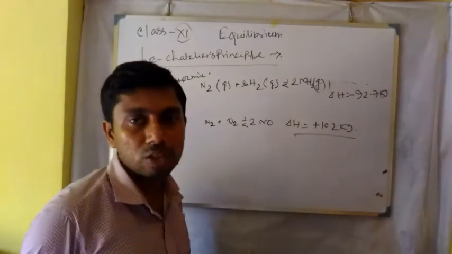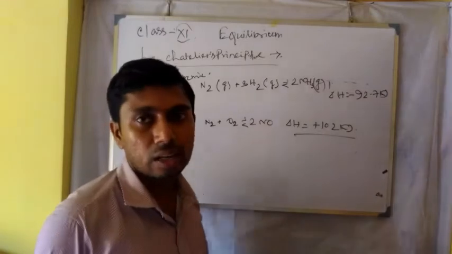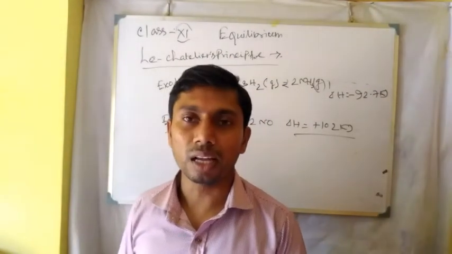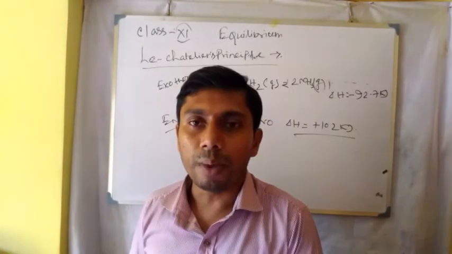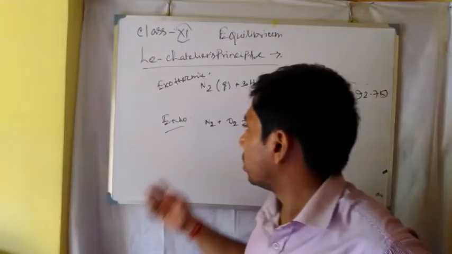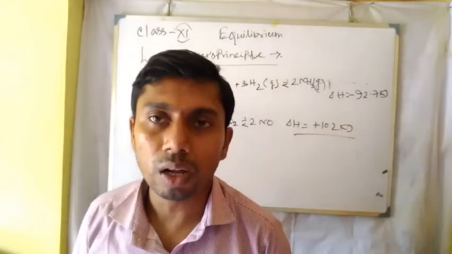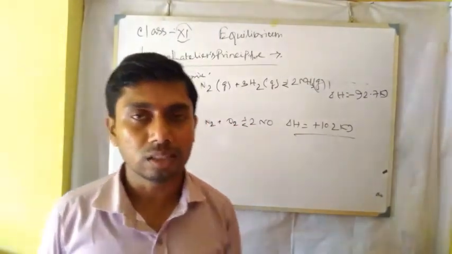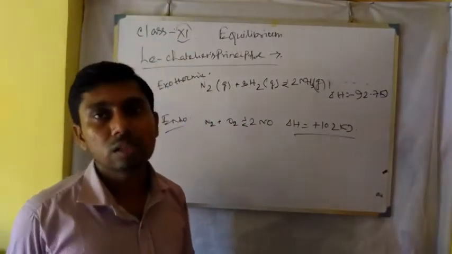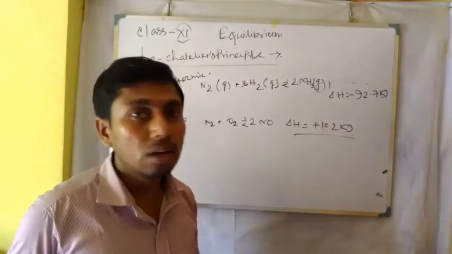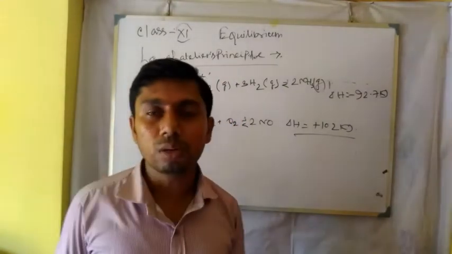So from these two examples we can generalize that for an exothermic reaction, if we increase the temperature, then the reaction will move in the backward direction, and for an endothermic reaction, if we increase the temperature, then the reaction will move in the forward direction. So by using this characteristic of equilibrium, we can adjust the suitable condition.